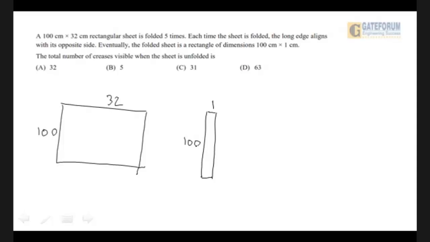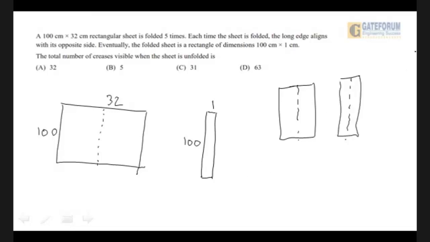See, let me tell you how these happen. Paper folding might be okay for mechanical engineers, but for ECEs and others, they might not study exactly what they are. But chalo, let us think it mathematically. First of all, we must understand that the sheet is being folded along this. The first folding will be done here. Then it becomes something like this. Then the second folding will be done here. Then it would become something like this, and then the third one will be done here, and so on and so forth, until it arrives at this final thing after 5 times.